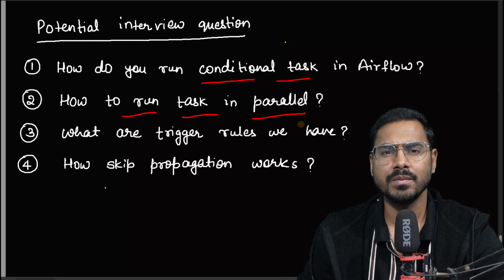All of these tasks will write the data into individual folders. This will write in its own folder, and this will write in its own folder. So everyone will write the data into three different folders, and all the data from the different APIs will be pulled in an incremental manner, which we already know. Now we have collected all the data in these three folders, but we want to merge this data.